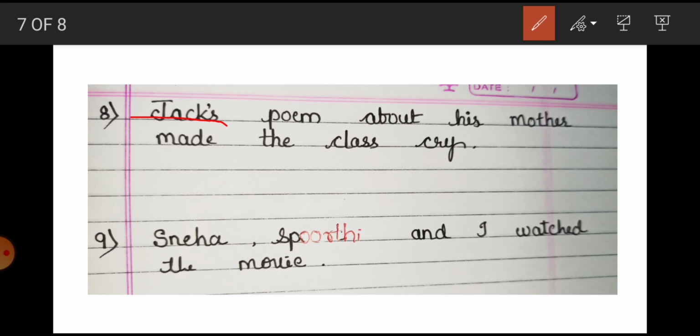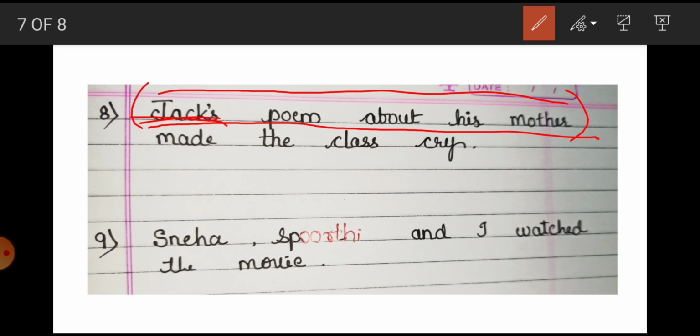Here our subject is Jack, but this whole is our subject part because it is giving full information about Jack. What made the class cry? Jack's poem about his mother made the class cry. What answer are we getting here? The answer would be Jack's poem about his mother. This full is our subject part. Jack's poem about his mother. This is a noun phrase.